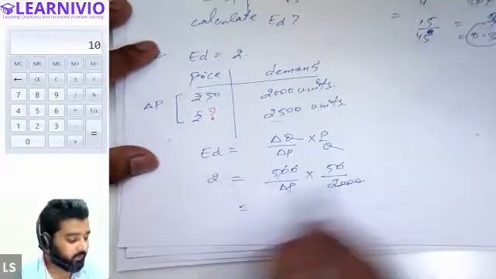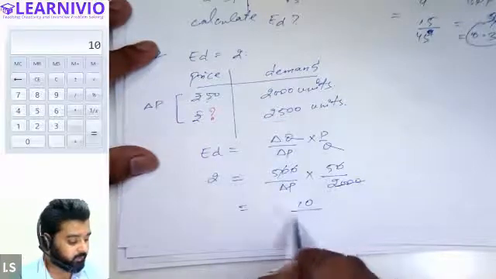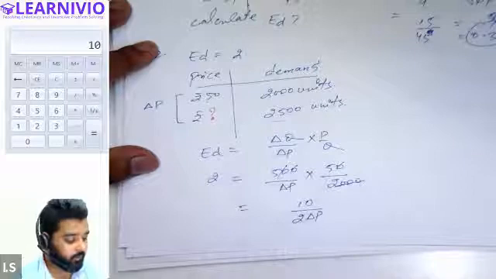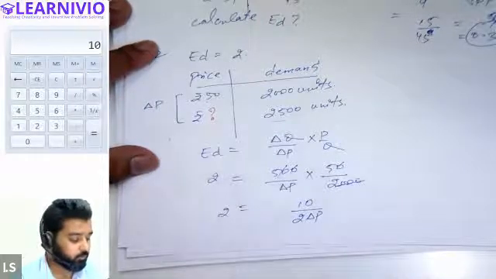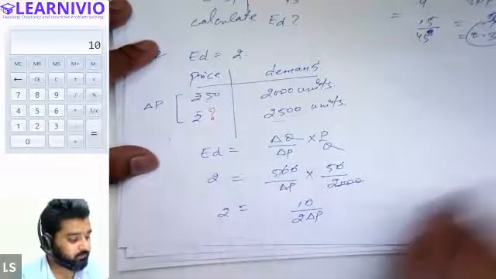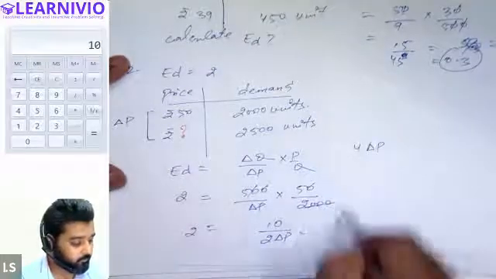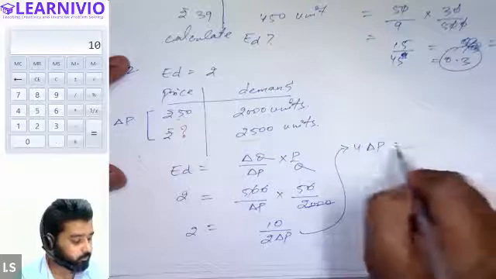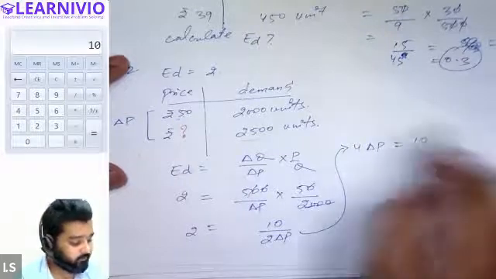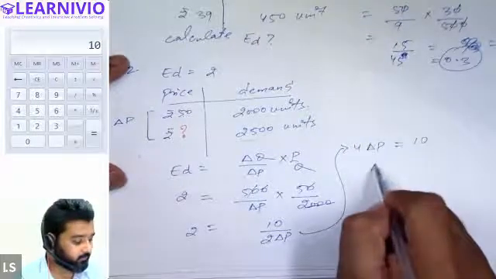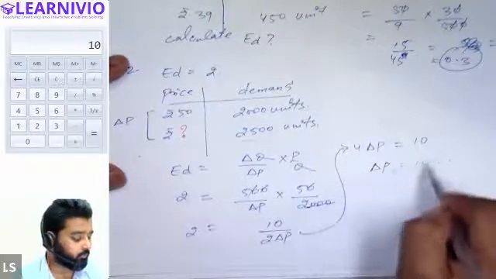So ultimately we will have 10 in the numerator, and in the denominator we will have 2 delta P, right? And here we have 2. So we will now cross multiply this. So we will get 4 delta P equals 10. And we can calculate it like this, delta P equals 10 by 4.